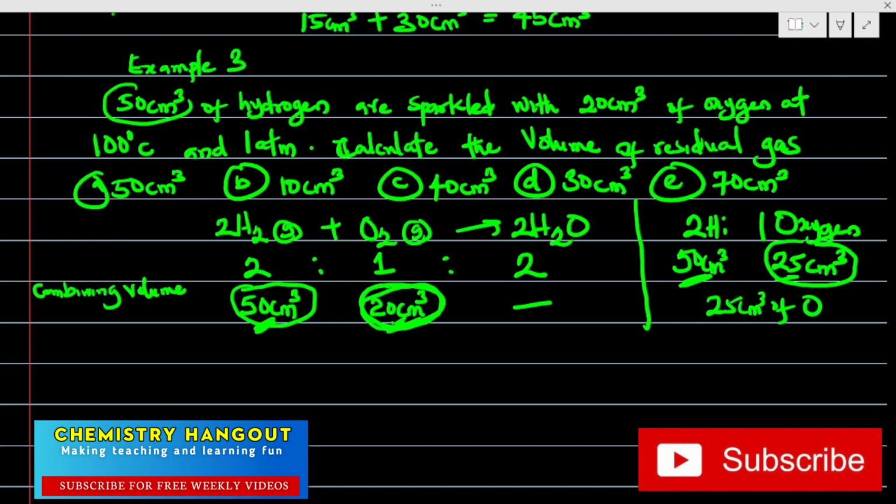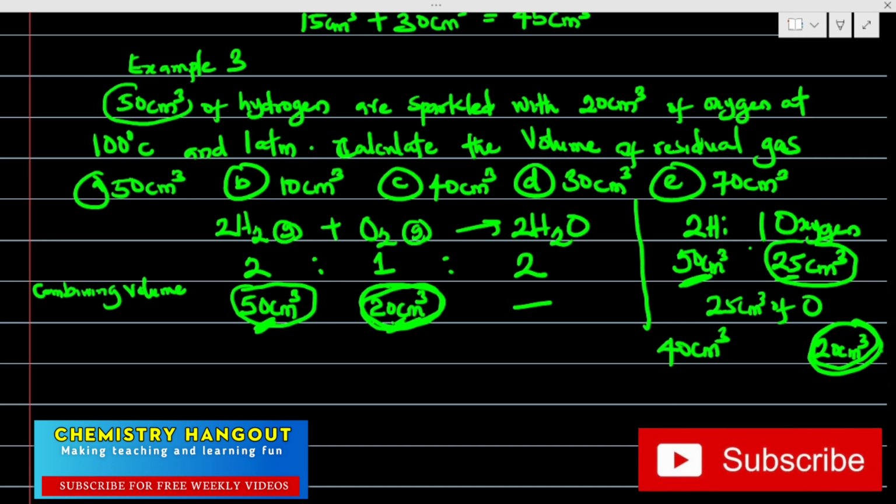Which means that if I'm now using 20 centimeter cube of oxygen, how many hydrogen am I going to use? 40 centimeter cube.